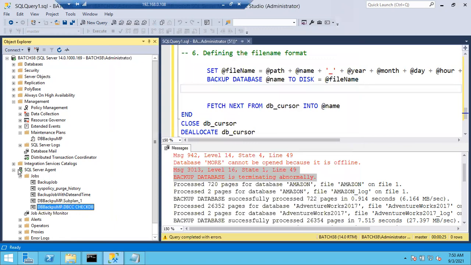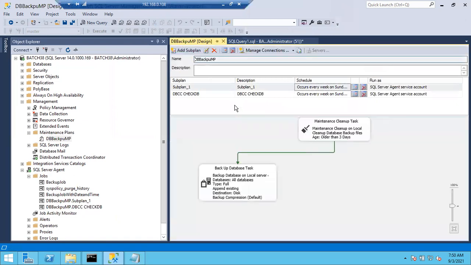And let me go to this maintenance plans again. Automatically it will run actually.